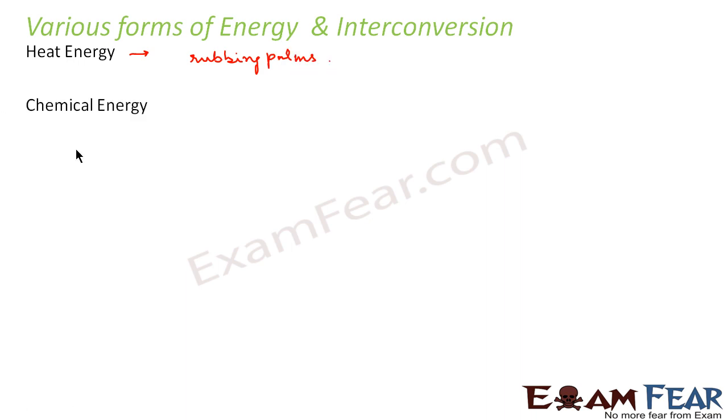Let us look at the next kind of energy, chemical energy. Chemical energy you can encounter in things where some chemical reactions take place inside. For example, when you light a matchstick, what happens? The chemical energy inside the matchstick gets converted into heat and light energy. So when you try to light a matchstick, the chemical energy gets converted into heat plus light energy.